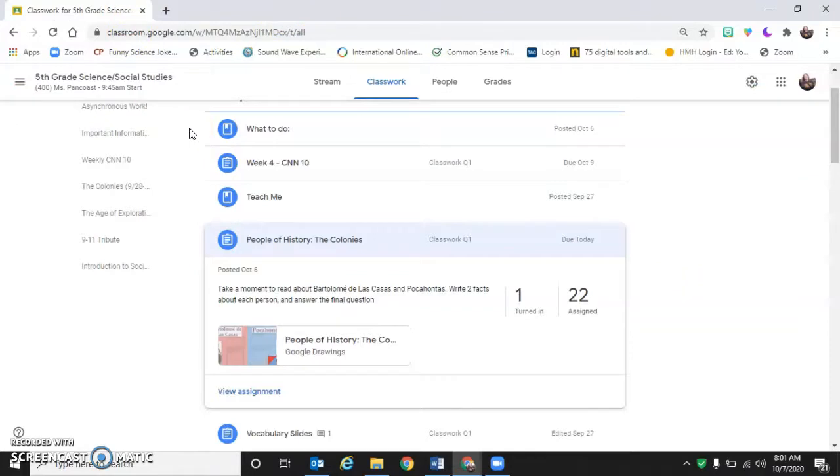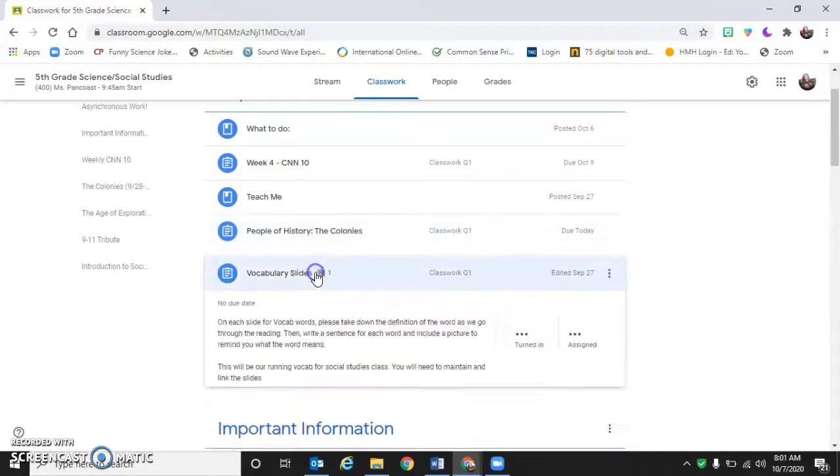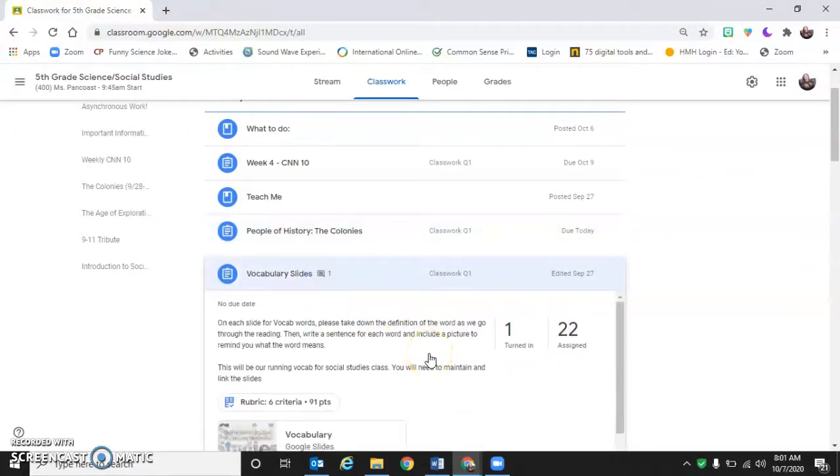And then the last thing I want you guys to do is just catch up on work. If you have vocab slides where you don't have the definition, sentence, or picture put in, you need to catch up on that. Right now it's at 91 points. Come the end of the week, it's probably going to be over 100. So take your time, go through this, and make sure you have everything you need to have.